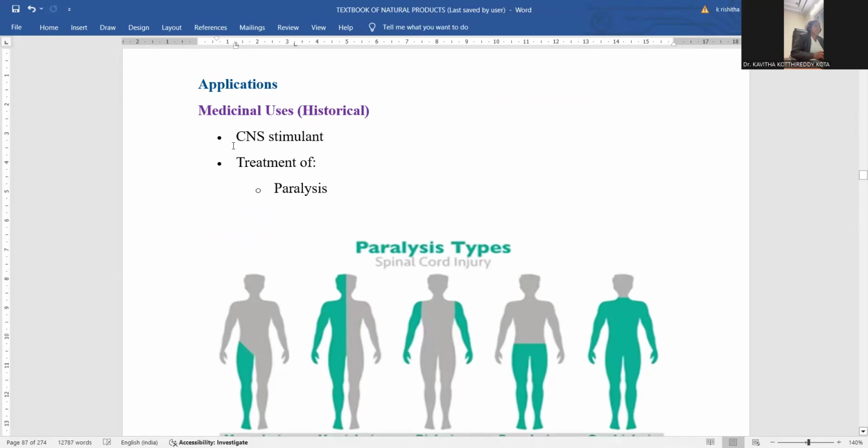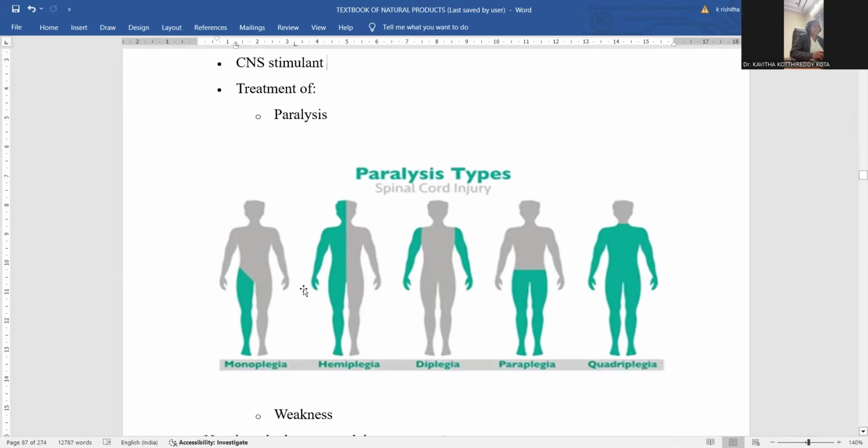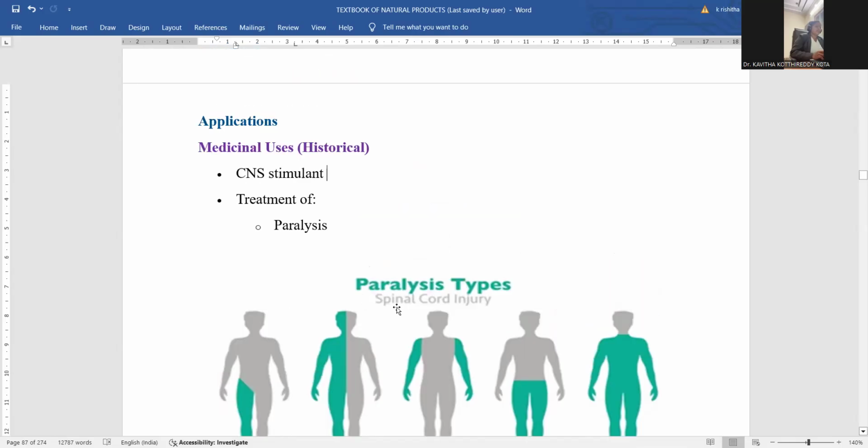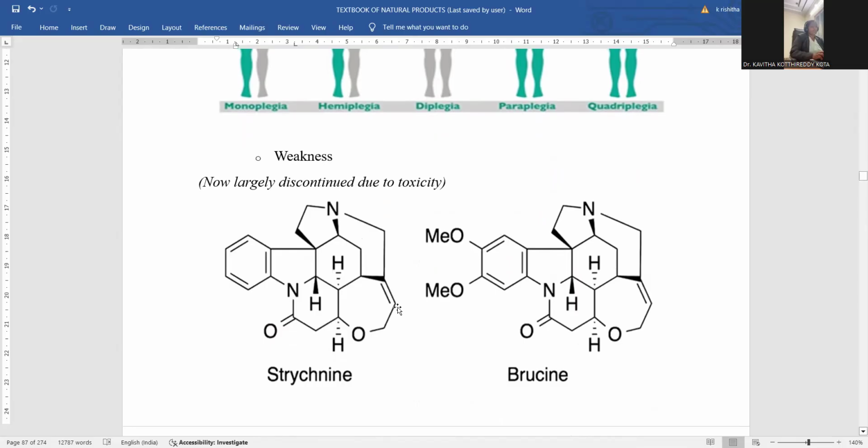Applications in the field of medicinal use, right? Medicinal use is historical in nature. The molecule called strychnine is a central nervous system stimulant, able to activate the nervous system. And paralysis kinds of diseases can be effectively cured by means of strychnine. The people who are suffering with partial paralysis, like one leg, or the entire one side of the body, or two hands, or two legs, or the entire body except the head. So this is the way multiple kinds of paralysis, the people who are suffering, are effectively cured by means of the drug called strychnine, right?